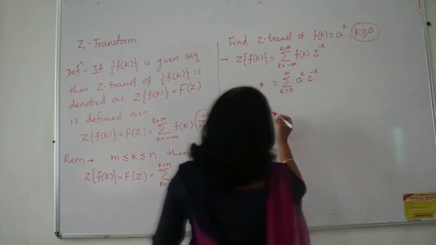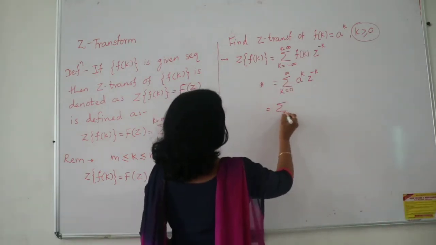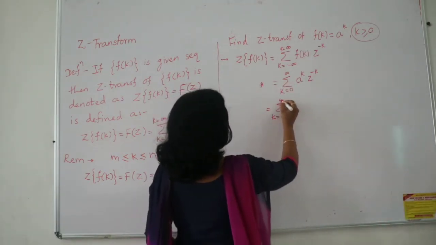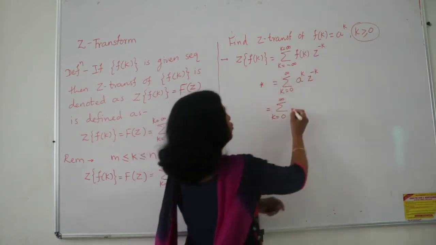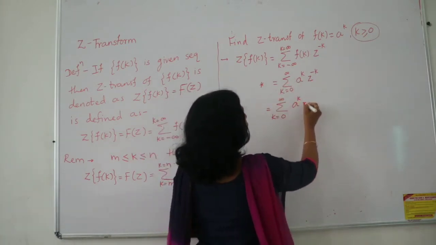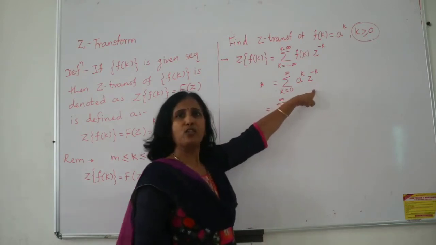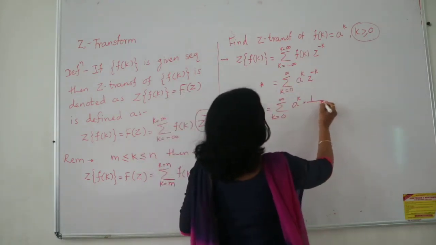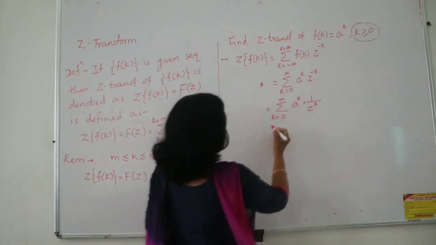Generally I simplify it like this: summation k is equal to 0 to infinity, a raised to k I keep as it is, but applying the properties of indices, z raised to minus k becomes 1 upon z raised to k. Both are positive.